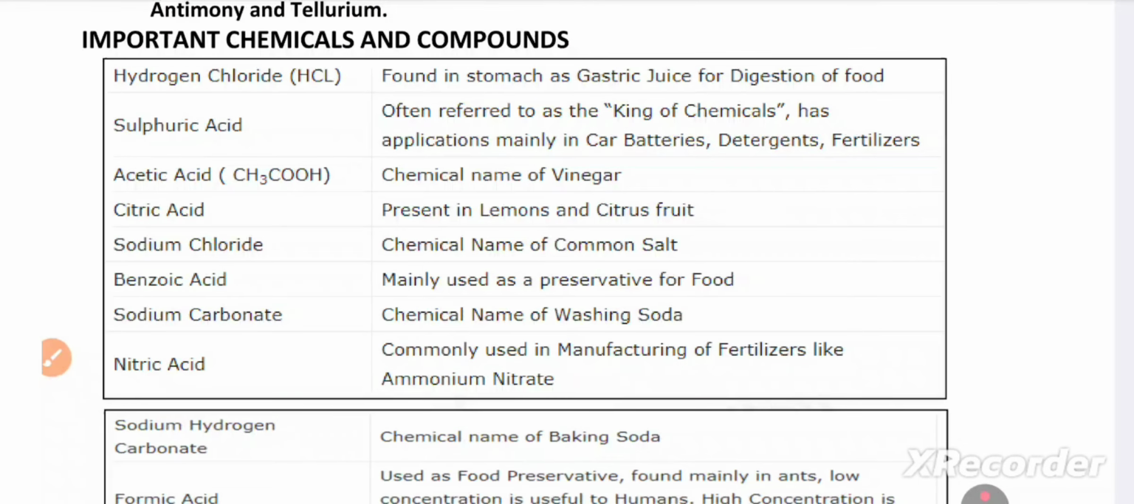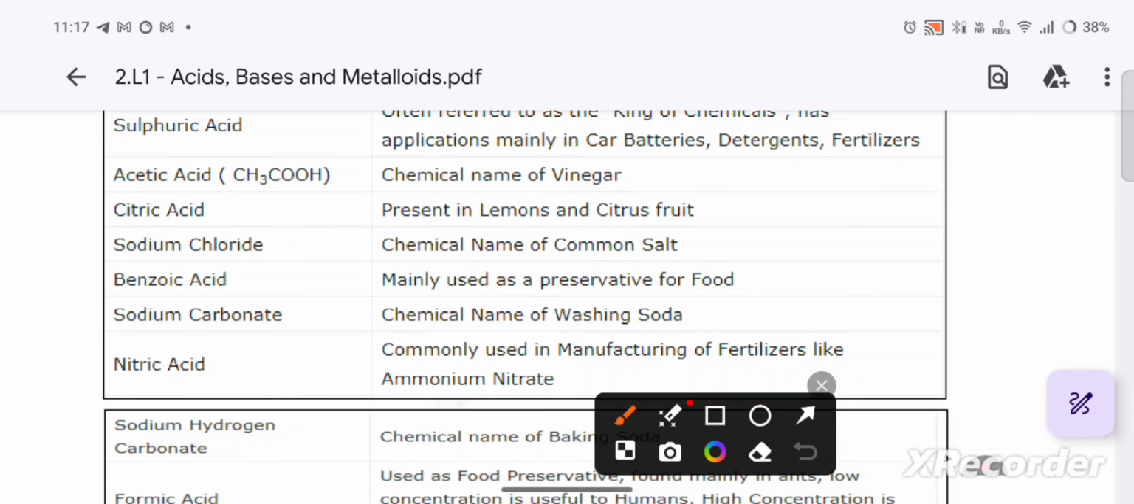Important chemicals and their compounds. Hydrogen chloride, HCl, is found in our stomach and used for digestion of food. Sulfuric acid, often referred to as the king of chemicals, has applications mainly in car batteries, detergents, and fertilizers. Let me give one shortcut. Sulfuric acid, king of acids, right? Car, sul.